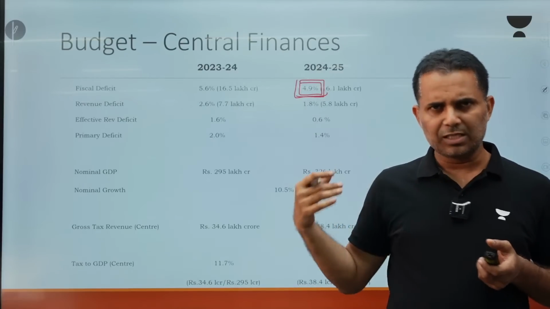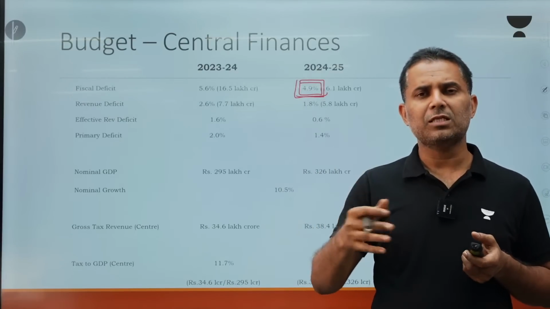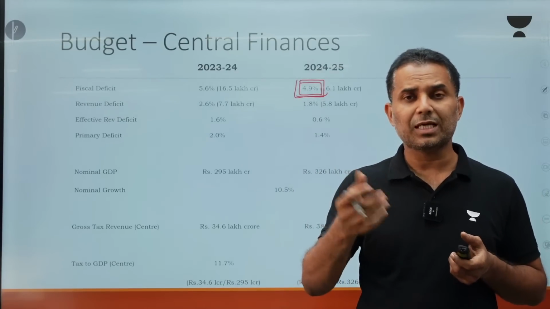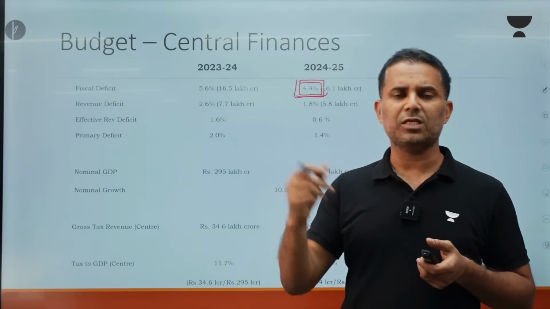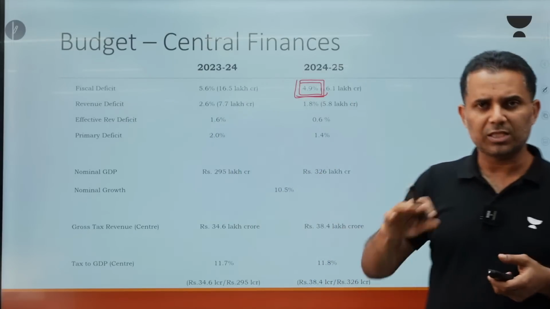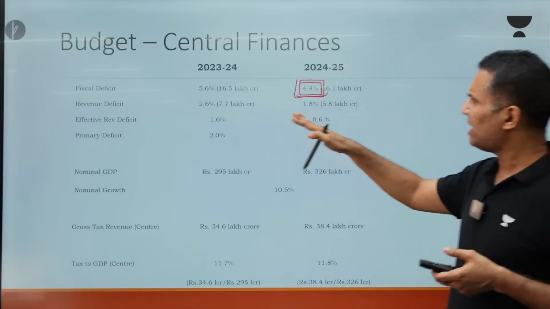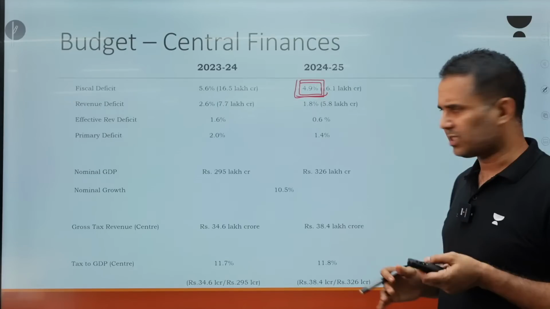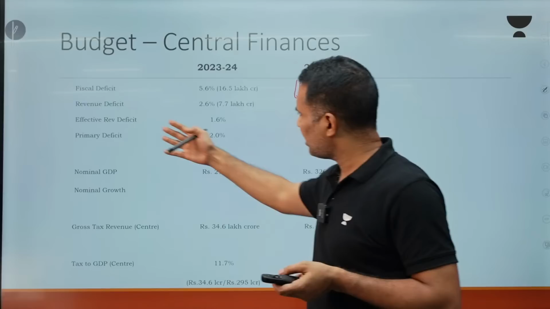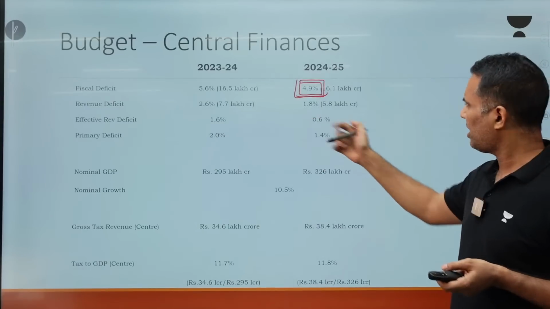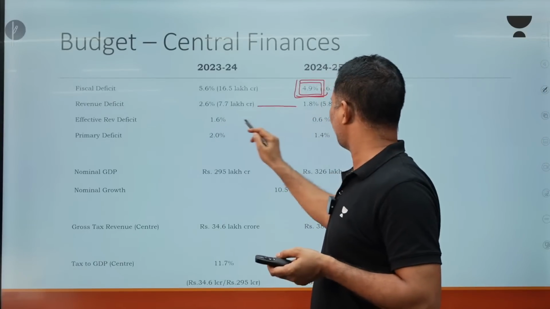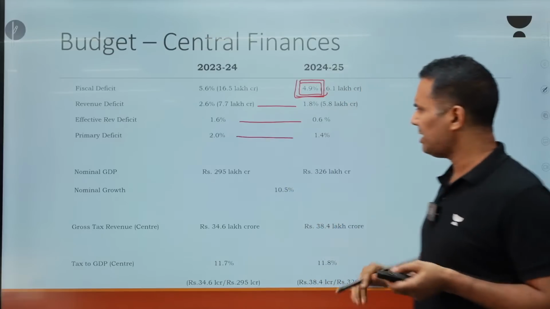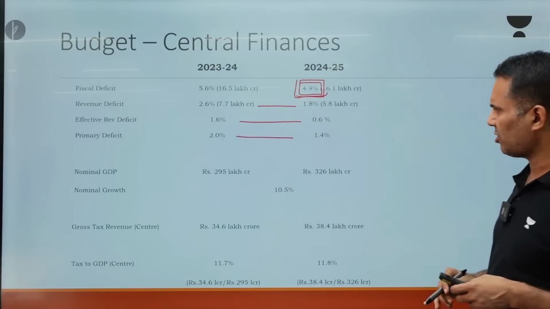and we'll later on discuss that it will help us in improving our credit rating, which can help in bringing a lot of private investment, FDI from abroad. This we'll discuss later on. So, government has focused a lot on this, and we are following this path of fiscal consolidation. The other deficits, either revenue or primary, have all decreased to a considerable level, you can see. So, in that context, we are on the path of fiscal consolidation.